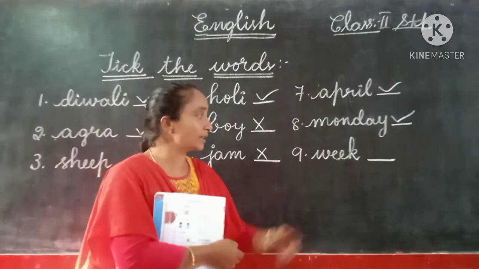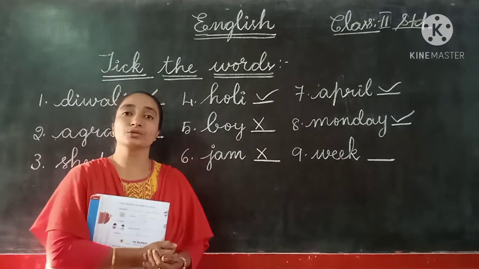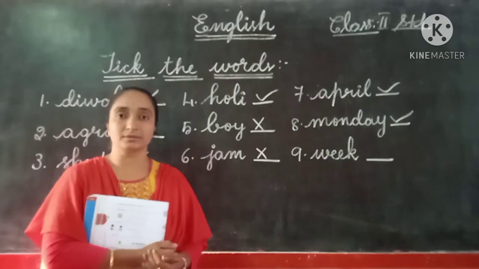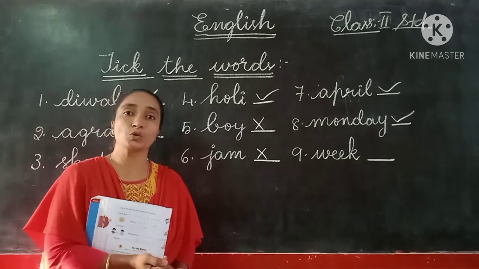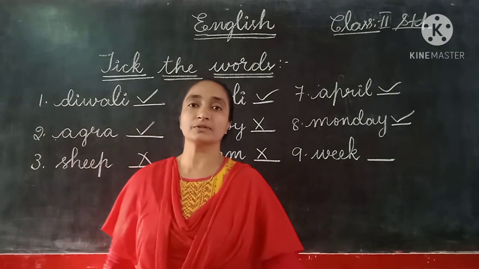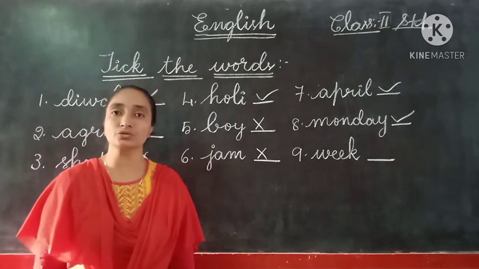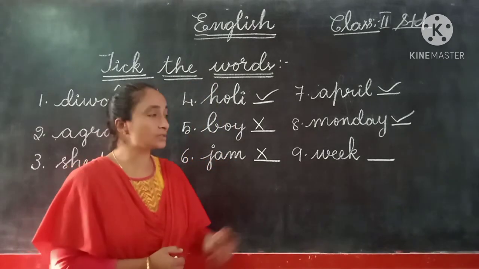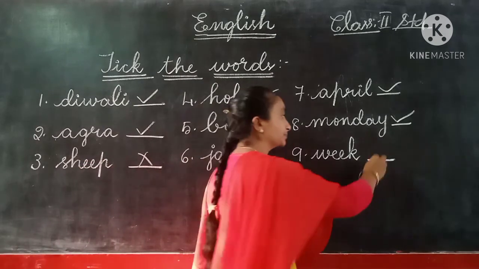And what about the last one? Week. W-E-E-K, week. Seven days of a week. One week, two weeks, three weeks. So this we can use with a small letter also. So no need to use always with a capital letter. So here we can give a cross mark.